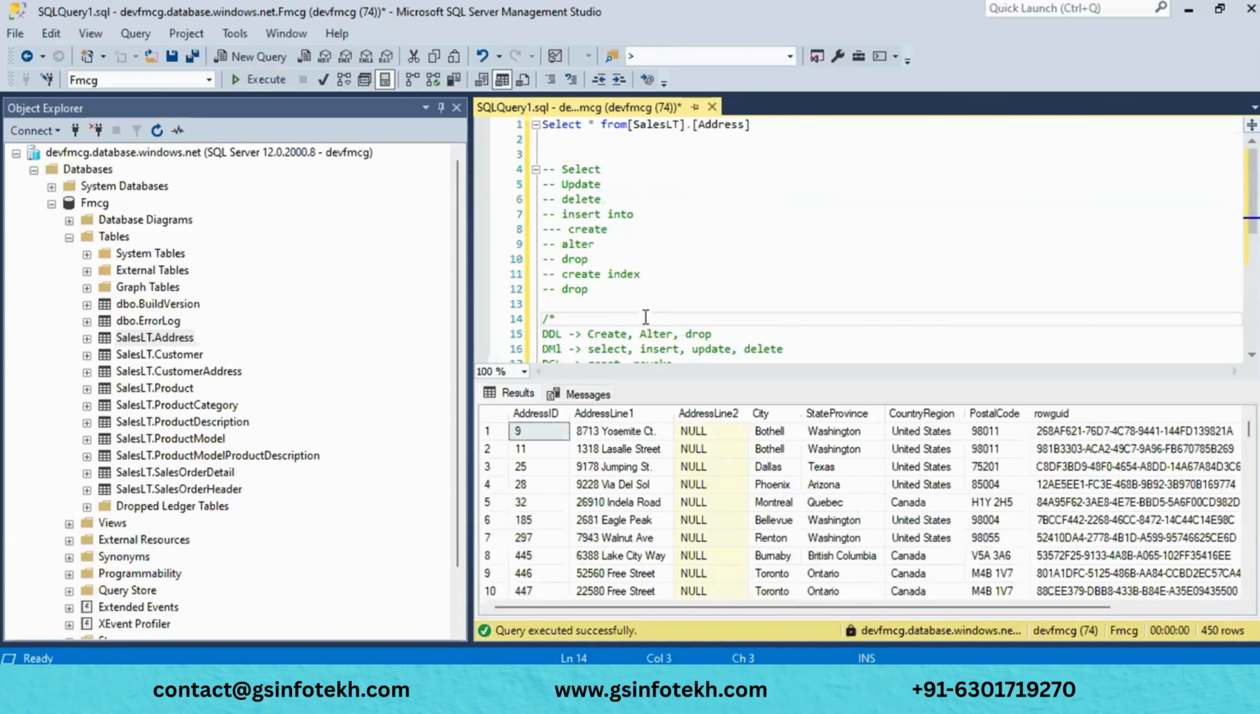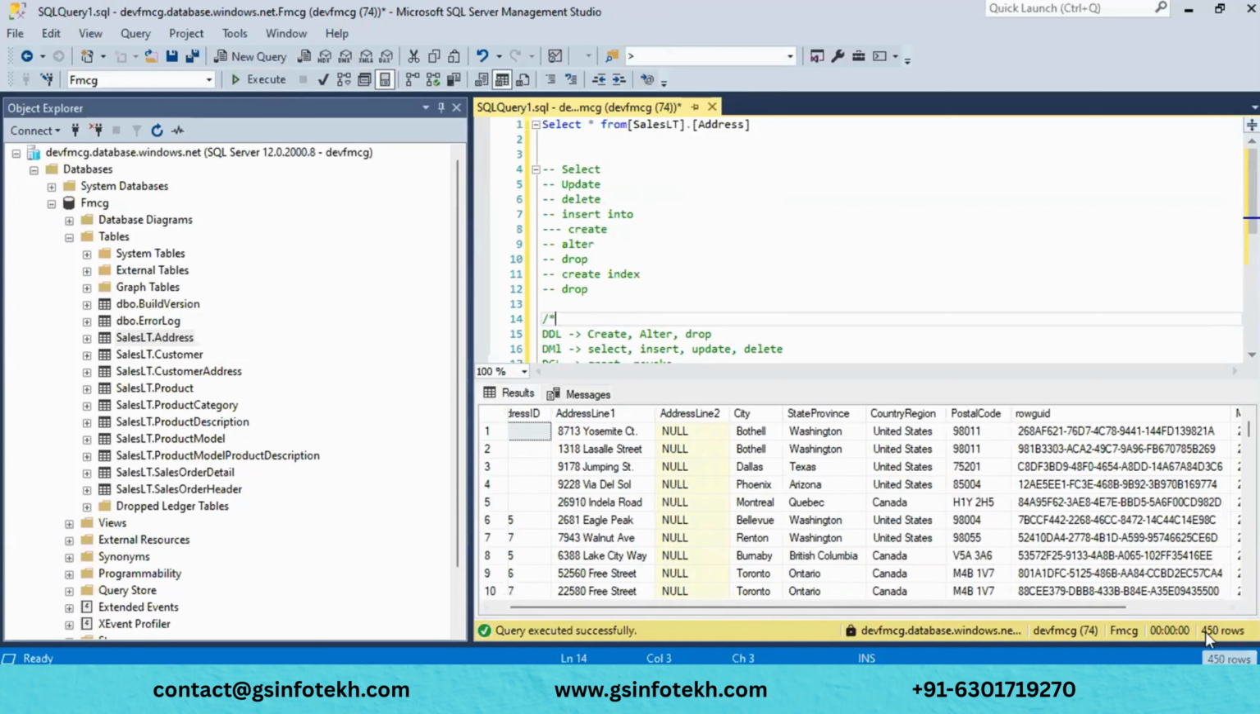See, if you want to select any data, if you observe here, I have something like address ID, and you can see some data, around 450 rows here. If you want to read this particular table, I am selecting this table with select star. What this select will do is select all the fields. Whenever we use a star, it selects all the fields from this table.